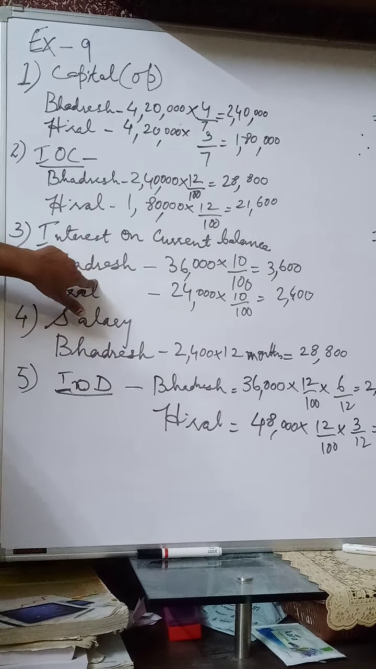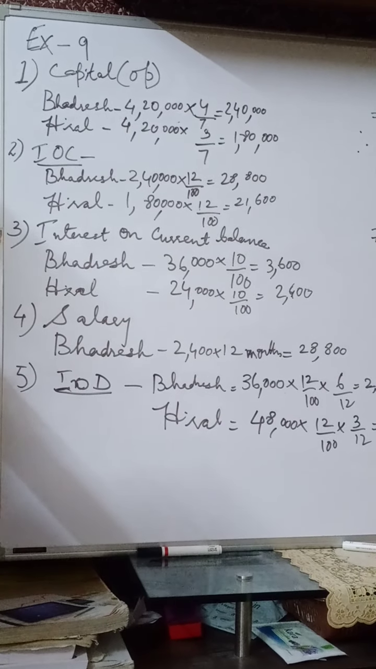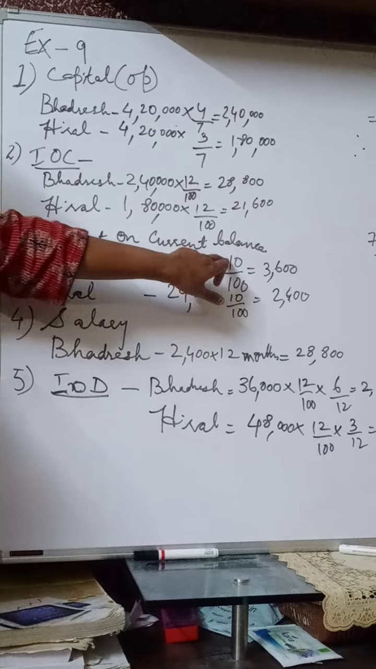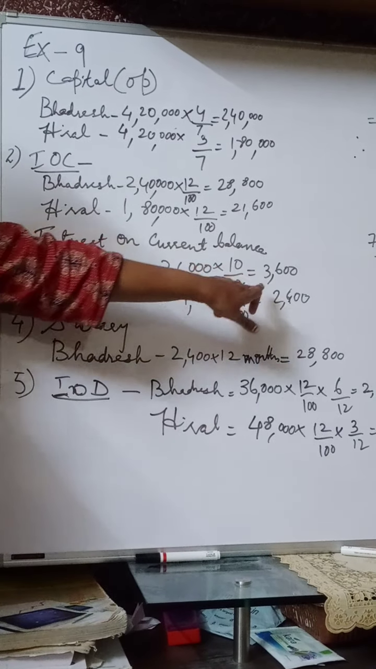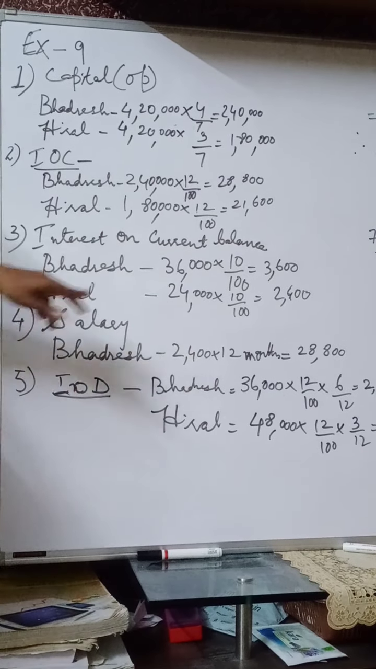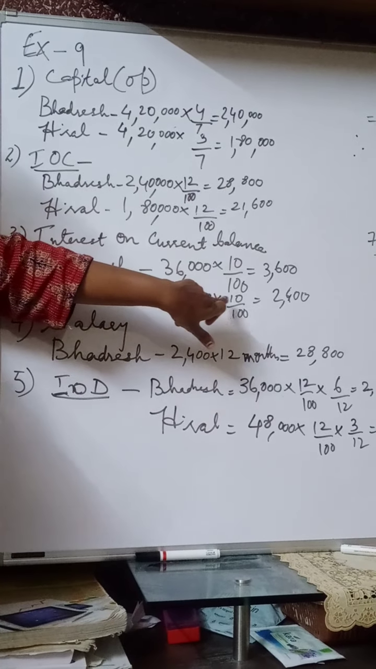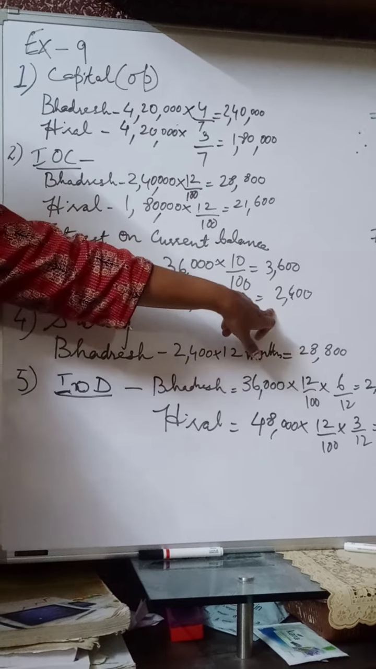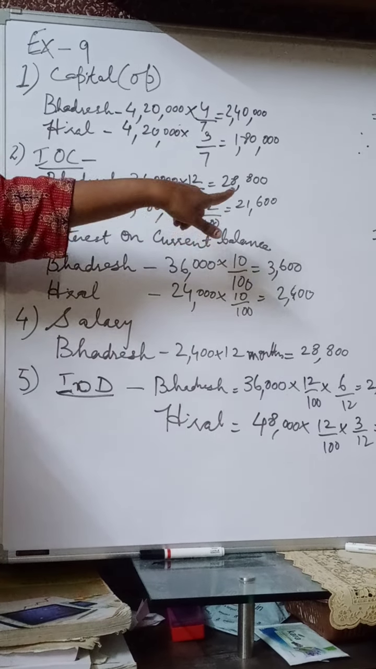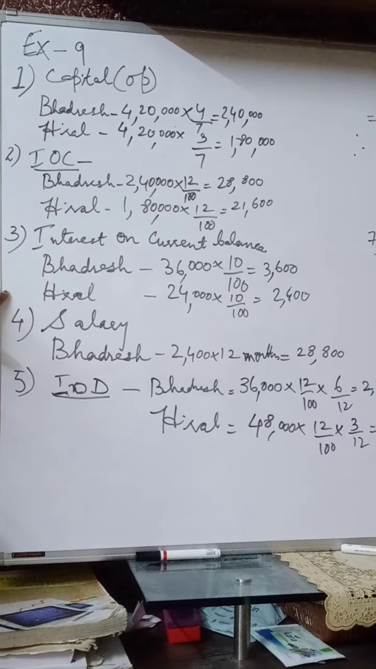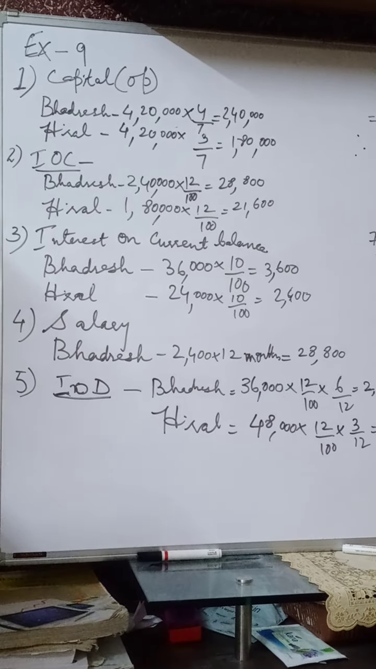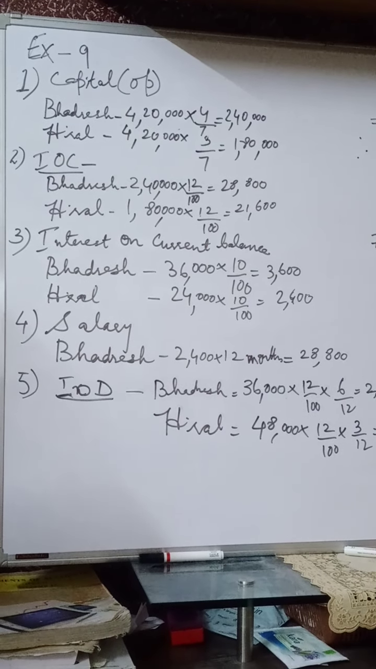Now for Bhadresh, the balance given is credit balance 36,000 in the question. So 36,000 is 10%, 3,600. And for Hiral it is given 24,000 debit. So 24,000 into 10%, 2,400. So this is the calculation for interest on current balance. So we have completed three different calculations. Now let us see next what is given in the question.